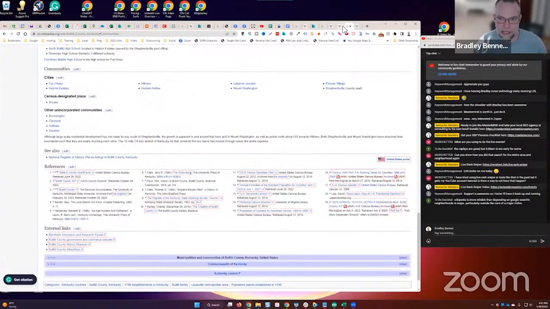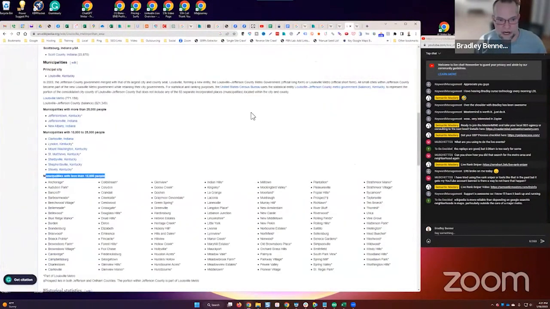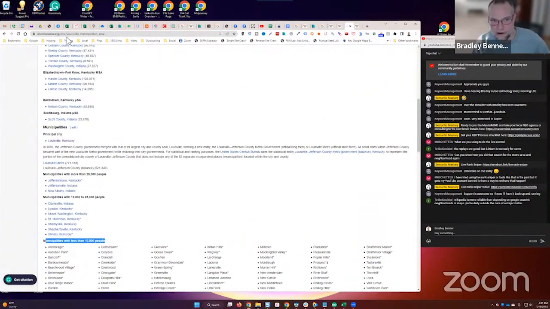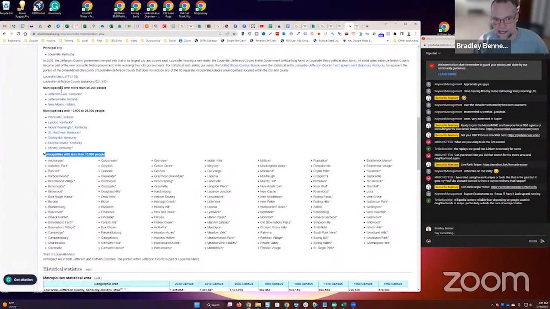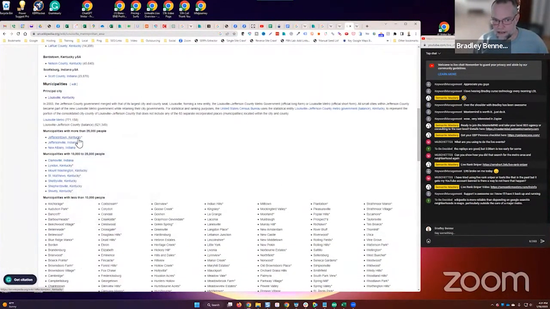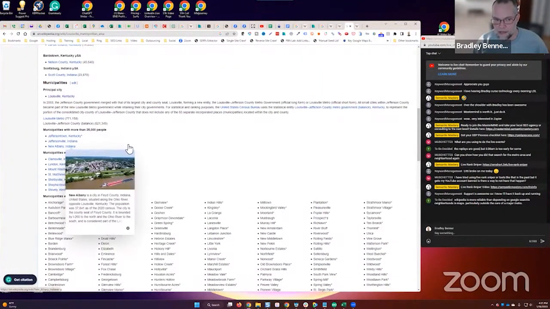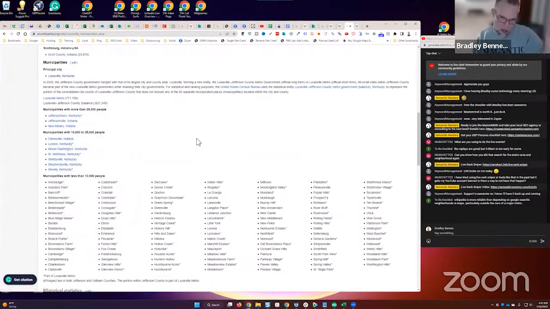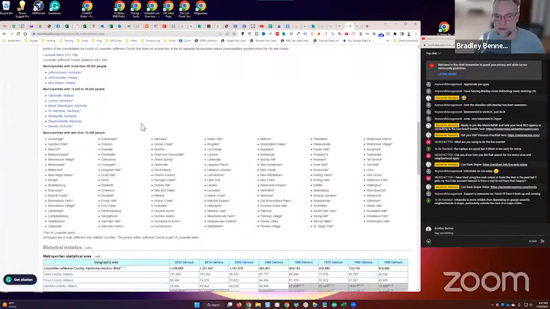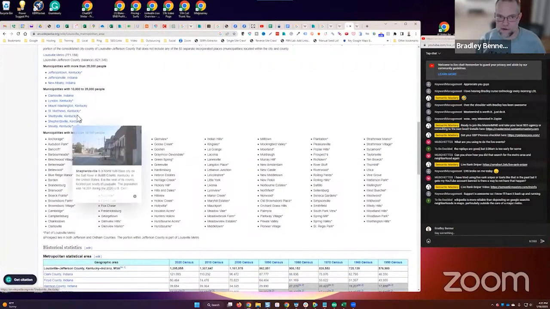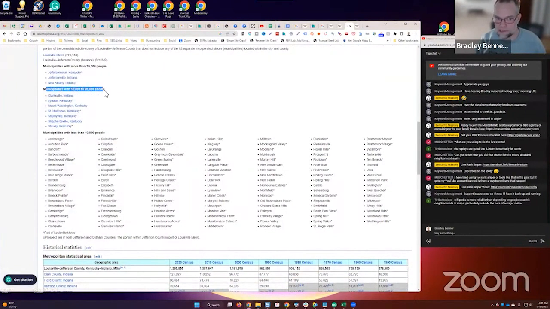So that's why I bring that up, because if we take a look at the Louisville metro area Wikipedia page, we see municipalities with more than 25,000 people. So I know that I could start targeting areas here first, right? And if I don't rank initially with little work right off the bat from the broader, more populous areas, then I would drill down a little bit and go with municipalities between 10,000 and 25,000 people. Then go through that whole testing process again.